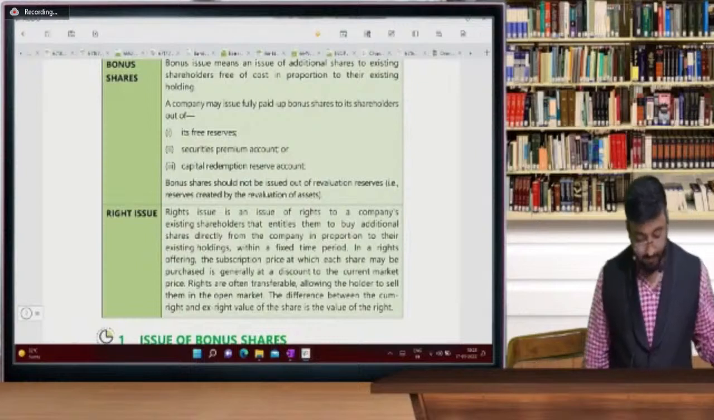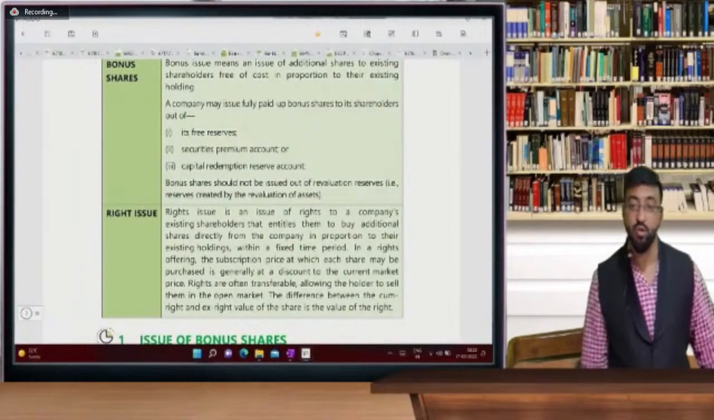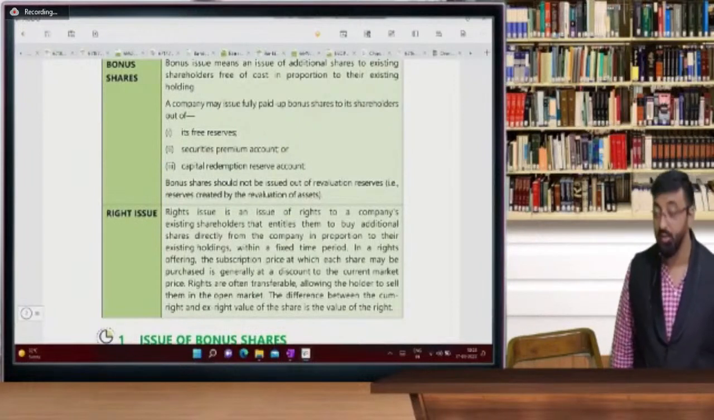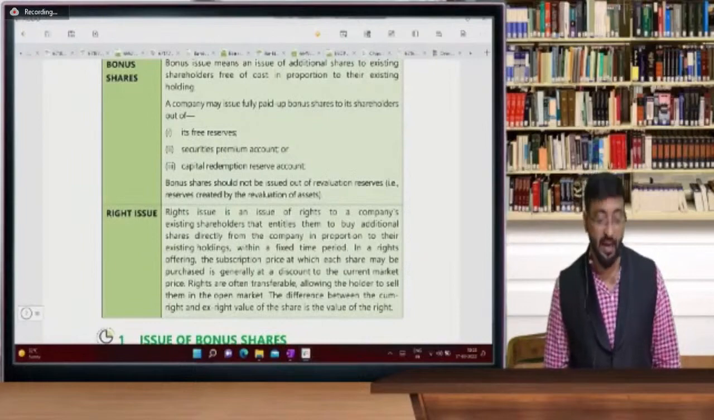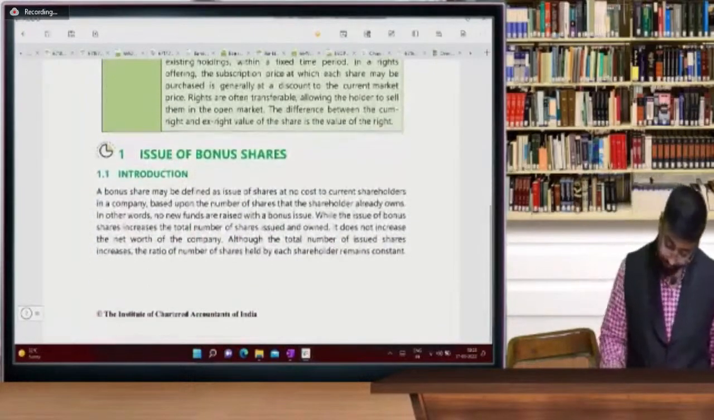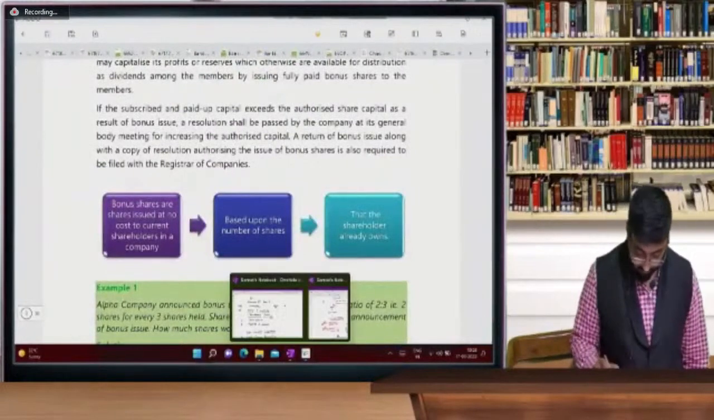Yes. So your resource you are going to reduce and you are going to add. What you are going to add? Your equity share capital, you are going to add it. Sir, bonus can be paid. You can see here.